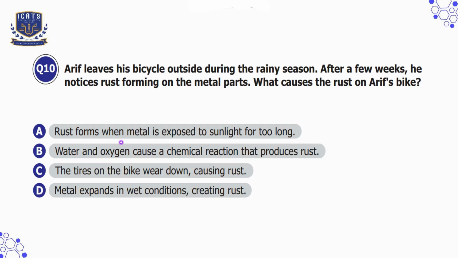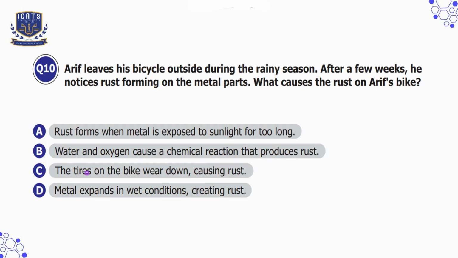Option A is rust forms when metal is exposed to sunlight for too long, which is incorrect because rust is caused by water and oxygen, not sunlight. Option B is water and oxygen cause a chemical reaction that produces rust, which is the correct option because this is the process of oxidation.